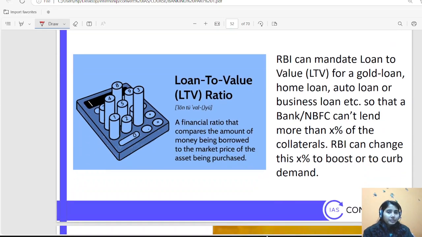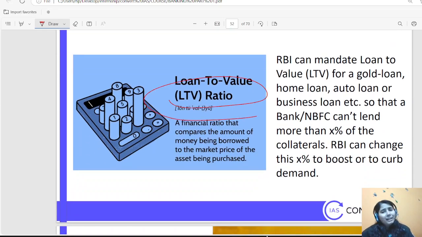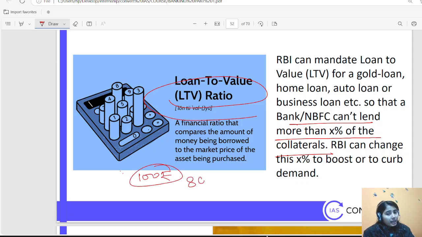Okay. Then comes loan to value ratio, simply the collateral that RBI mandated, that for this particular kind of loan you need to keep this much collateral. That means banks and NBFCs can't lend more than X% of the collateral. If the other person is giving a collateral of 100 rupees, then you can only give a loan up to 80 rupees.